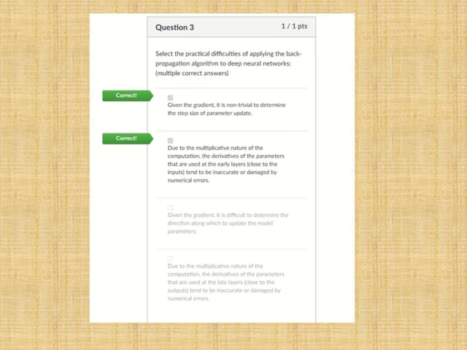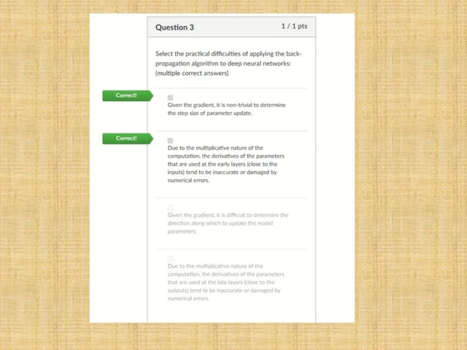The second option says that when the parameters are updated, due to the multi-layer structure of the neural network, it is difficult for the previous layers to be affected by the change of the gradient update. This statement is correct because the gradient is back propagated from the back layer of the network to the front.